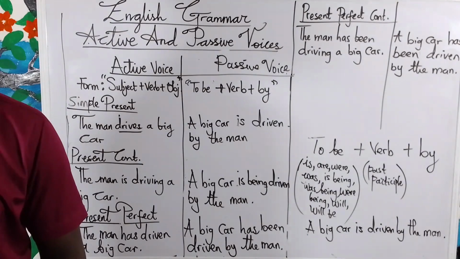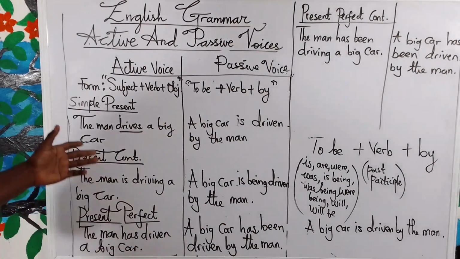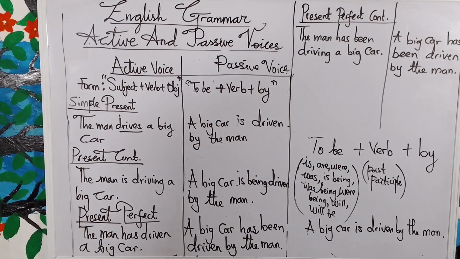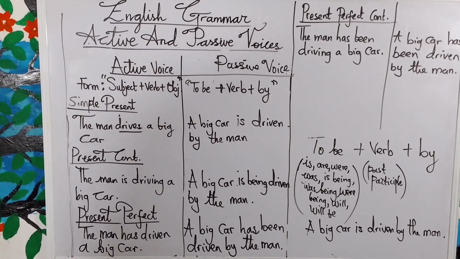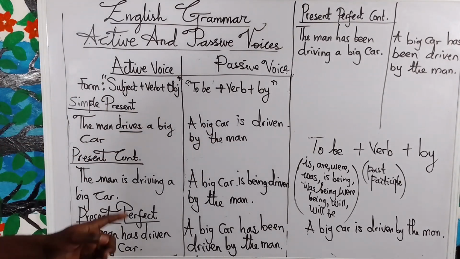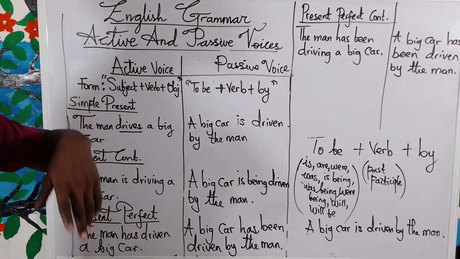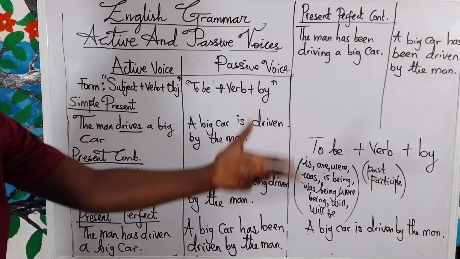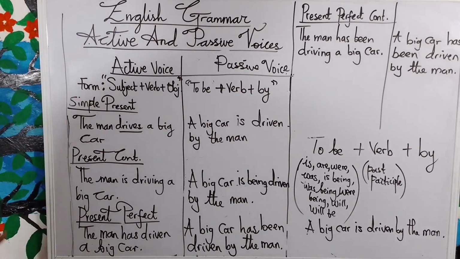And for future tense, also, you can just say a simple future tense, well, the man will drive a big car. So in passive, it has to be a big car will be driven by the man. Will be driven. This is has to change to will be. You understand? A big car will be driven by the man. So in future, you understand?